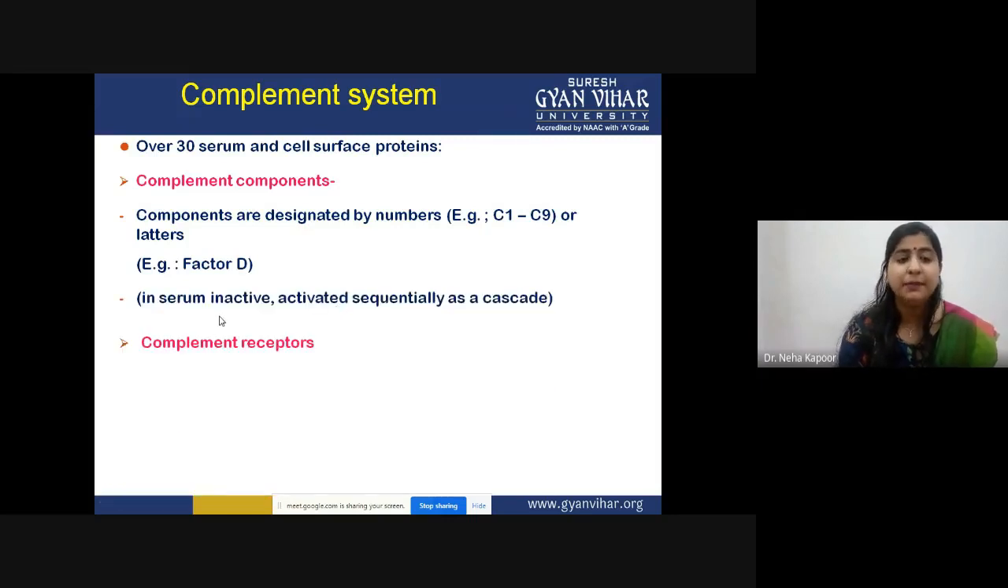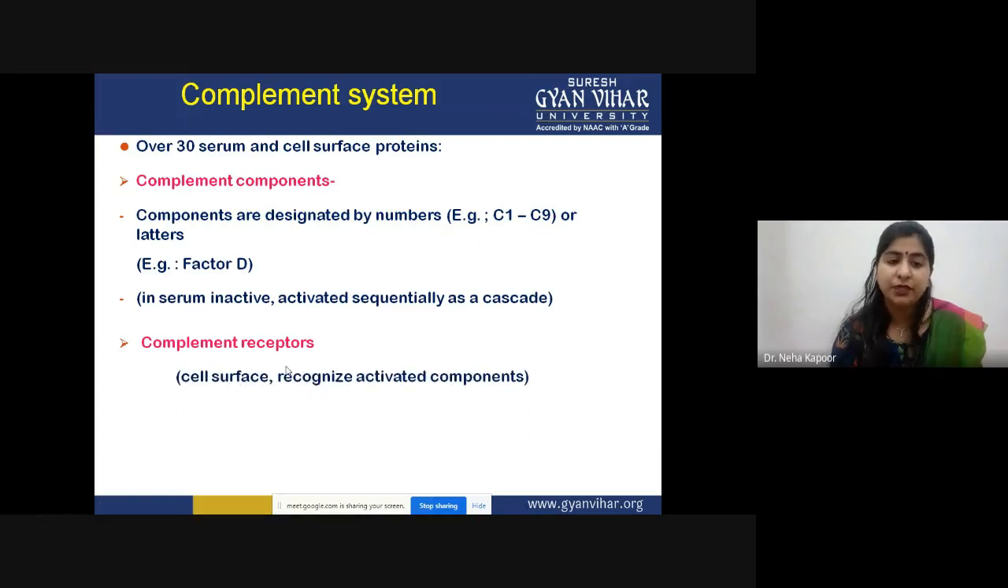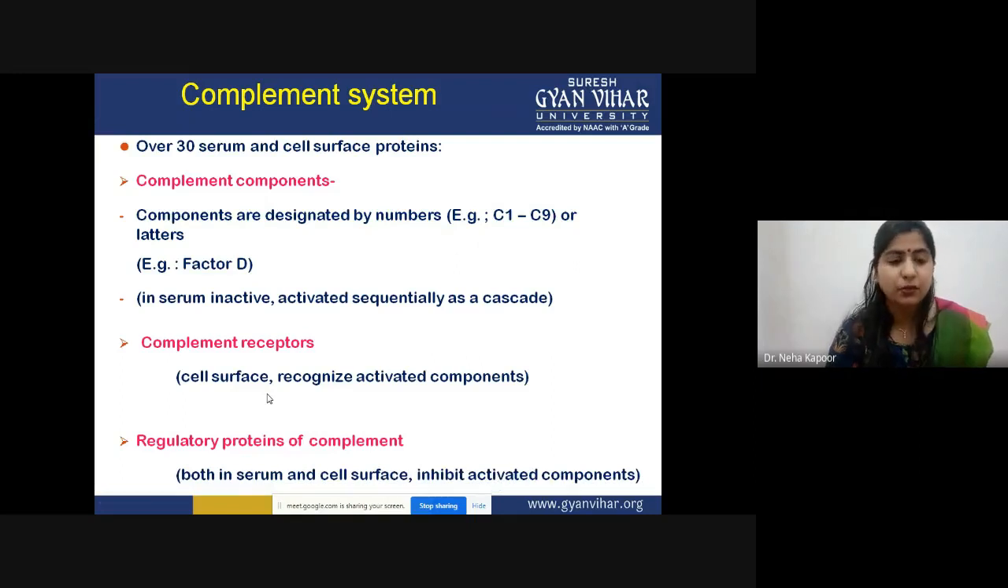However, in the serum they remain in the inactive state, and they will only get activated when one of the primary, or you can say the initiating, complement proteins is activated by proteolysis. There are some complement receptors on which these complement proteins bind. These are cell surface receptors, and they are recognized by activated components. However, there are also some regulatory proteins of the complement present both in the serum as well as on the cell surface, so as to minimize the effect of complement proteins in case of exaggerated activation.